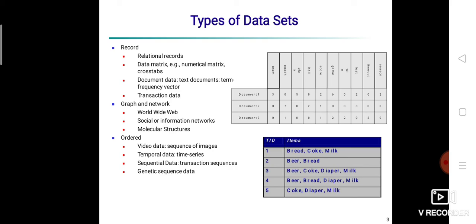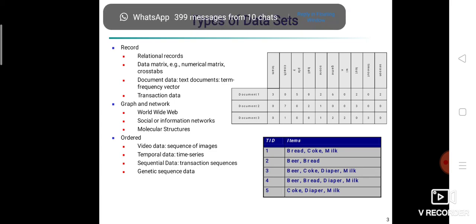So let's move towards our next category, that is graph data. So what is graph data? The data objects are mapped to nodes of the graph, while the relationships among objects are captured by the links between the objects, with link properties such as direction and weight. An example of this can be web pages on the World Wide Web, which contain both text and links to other pages. In order to process search queries, a web search engine collects and processes web pages to extract their content.